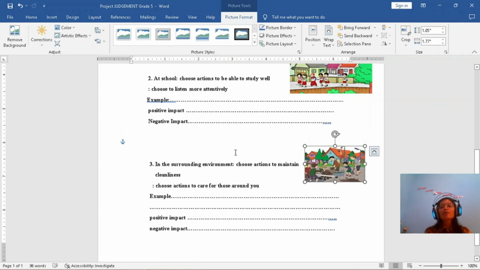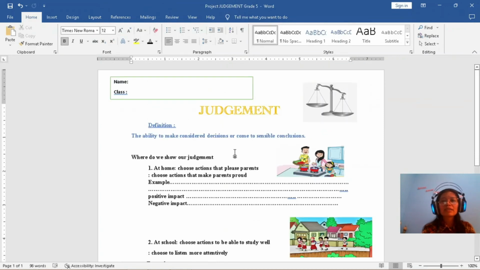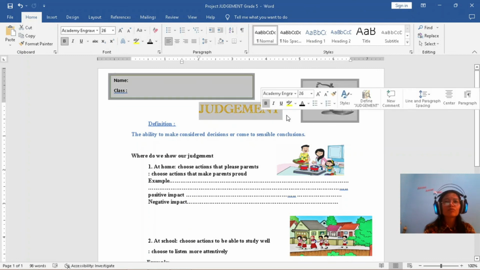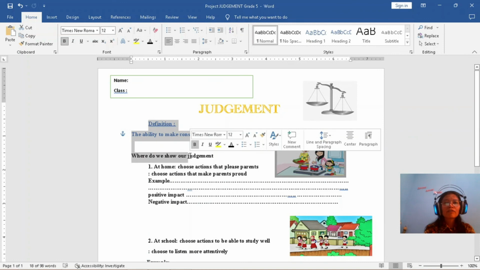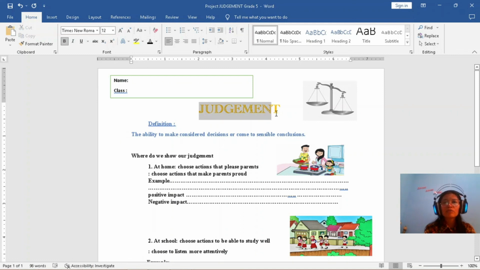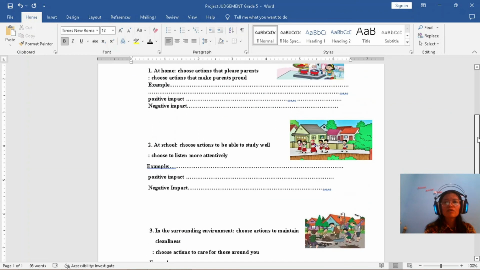I hope you understand, so later you can do the next project. Don't forget, you can choose Times New Roman here, size 12. But for the title, it's up to you, you can change it. Just make it nice.